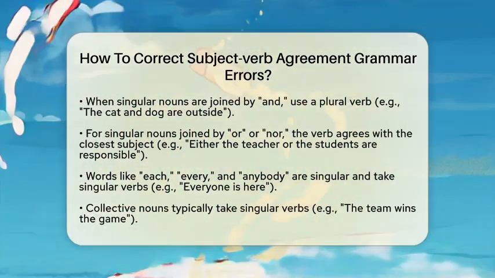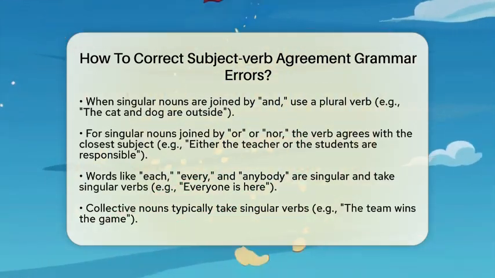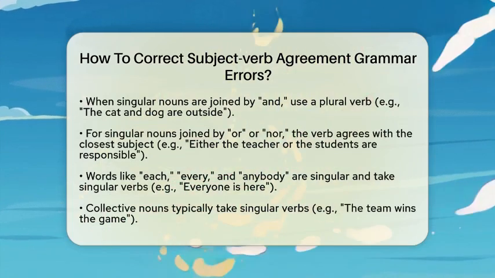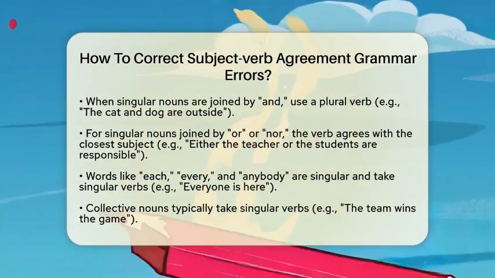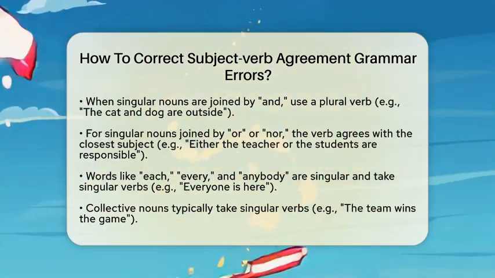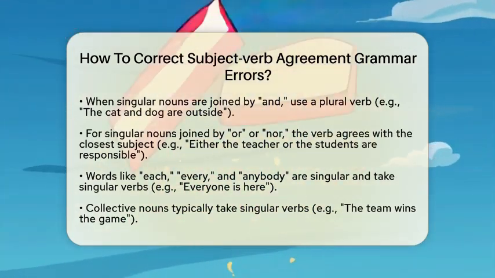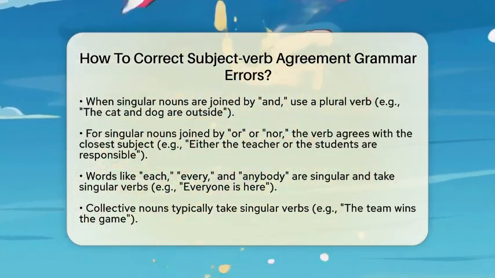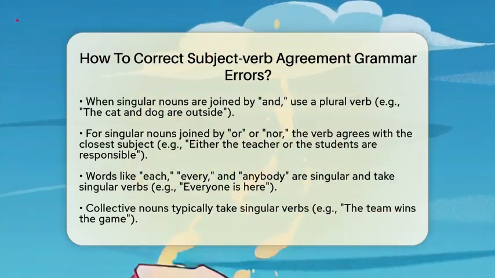Certain words like each, every, either, neither, everyone, and anybody are singular and take singular verbs. For instance, everyone is here. Collective nouns, such as team, group, or family, are usually singular and take singular verbs. You might say, the team wins the game.